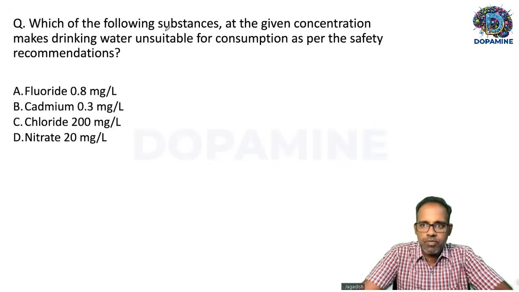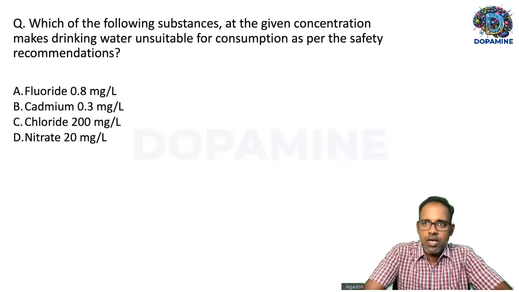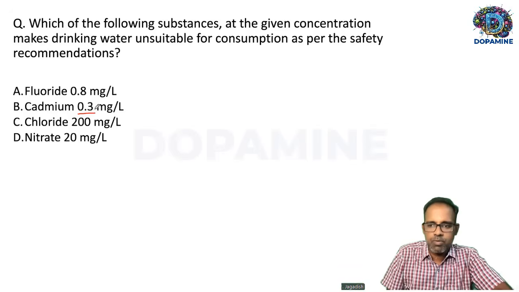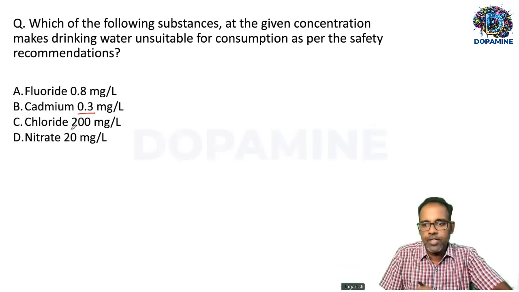The first question: which of the following substances at the given concentration makes drinking water unsuitable for consumption as per the safety standards? Option A is fluoride, 0.8 milligram per liter. Option B is cadmium, just 0.3, chloride and nitrate.